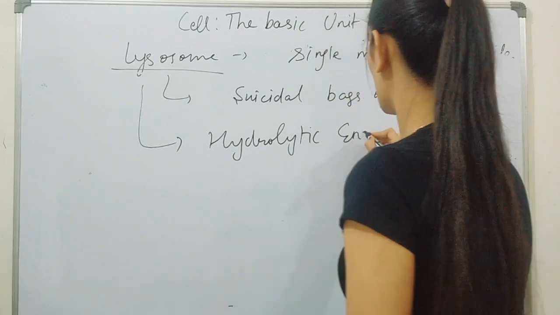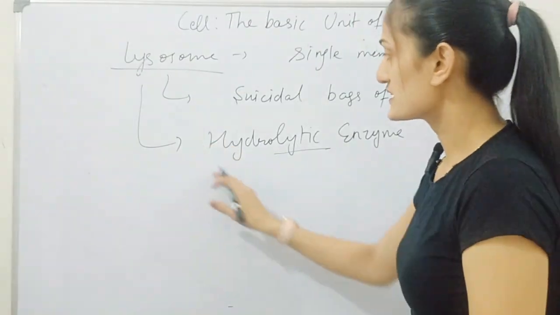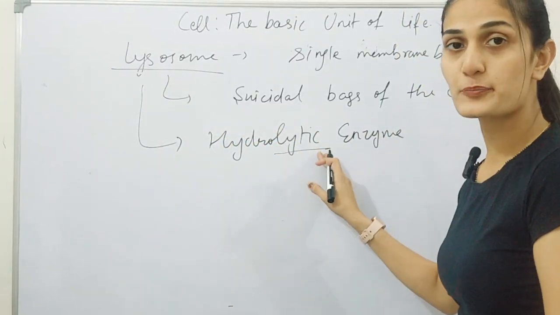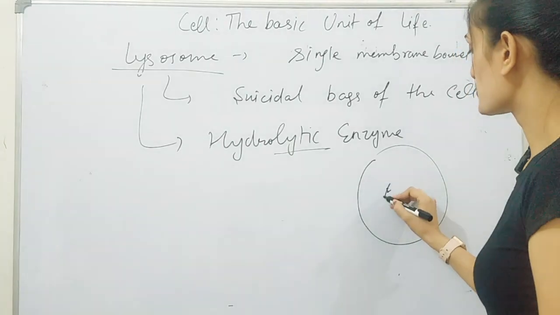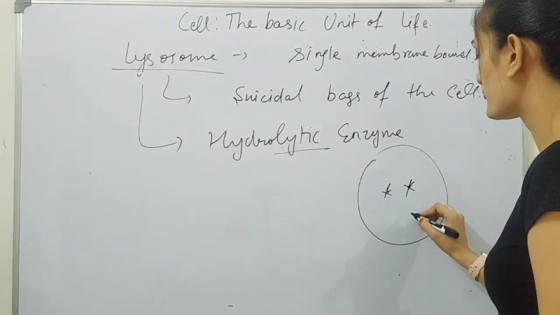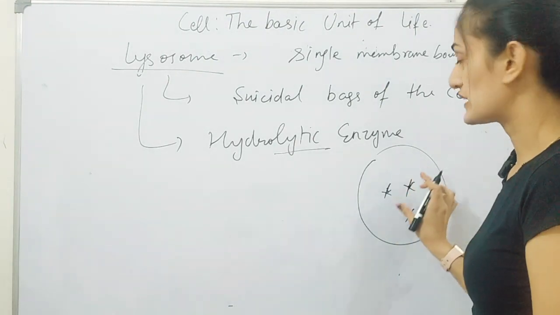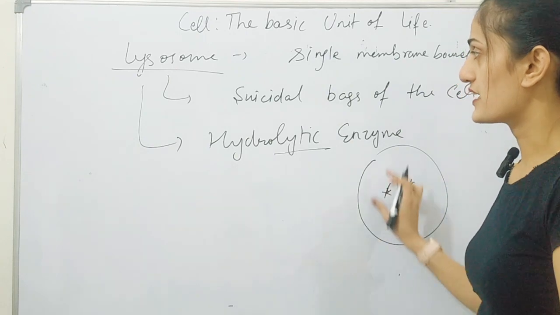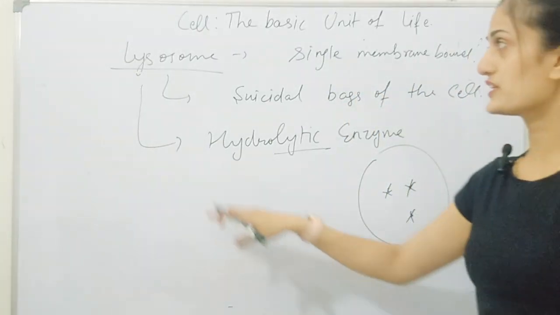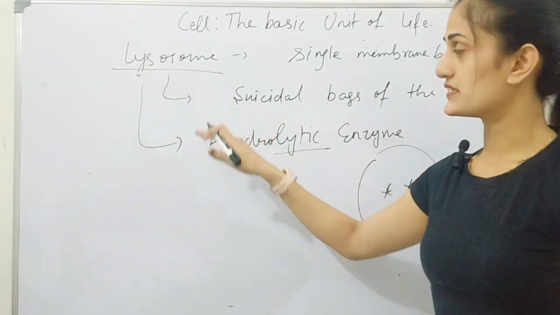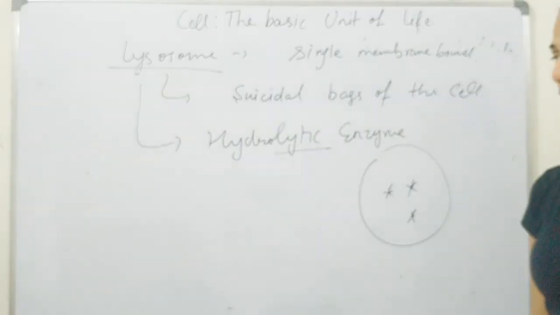Hydrolytic enzymes. Lytic word stands for the breakdown. So these hydrolytic enzymes which are present in lysosome are responsible for the destruction or killing of the harmful particles which enter into the cell. So they kill the harmful particles and hence it is known as suicidal bag of the cell. And when these lysosomes burst, they kill the cells and hence it is also known as suicidal bag.